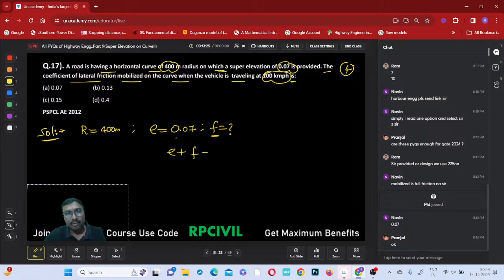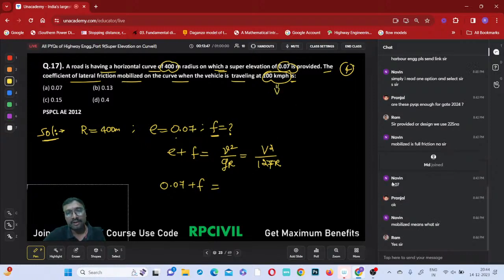e plus f equal to, which equation we have to use? The V square by g R equation, or capital V square by 127R? This one we have to use. Now what is the e given? 0.07 plus friction, which you are asked to calculate, equal to capital V square by 127R.